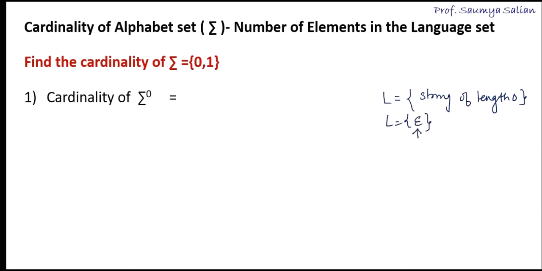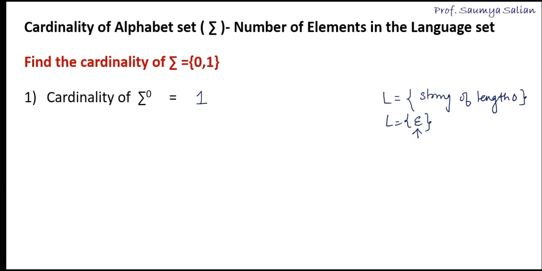As we have already said, epsilon is a special symbol whose length is 0. So how many elements in this language? It is only one element. So the cardinality of sigma to the power 0 is 1.